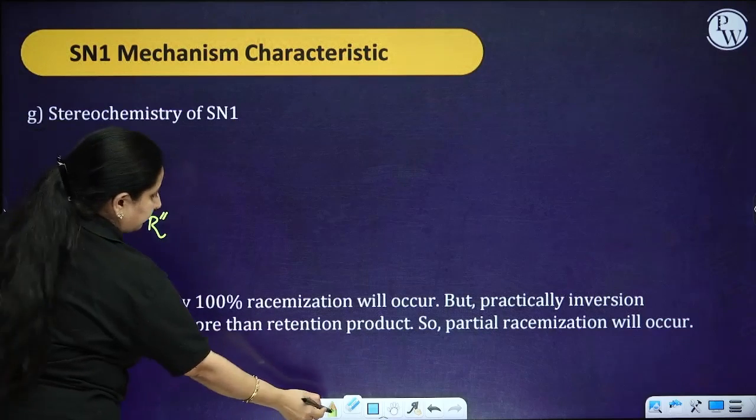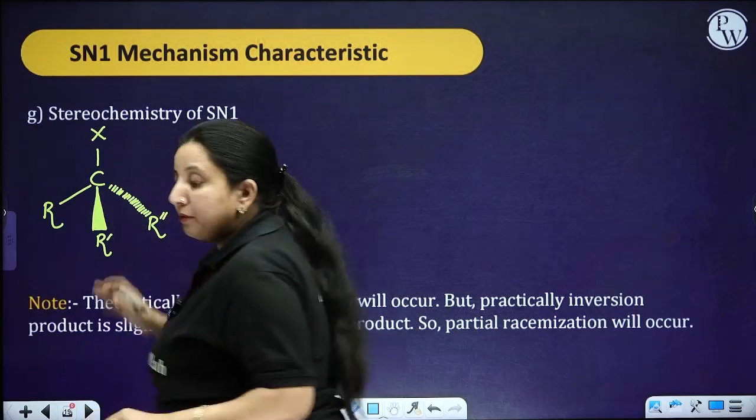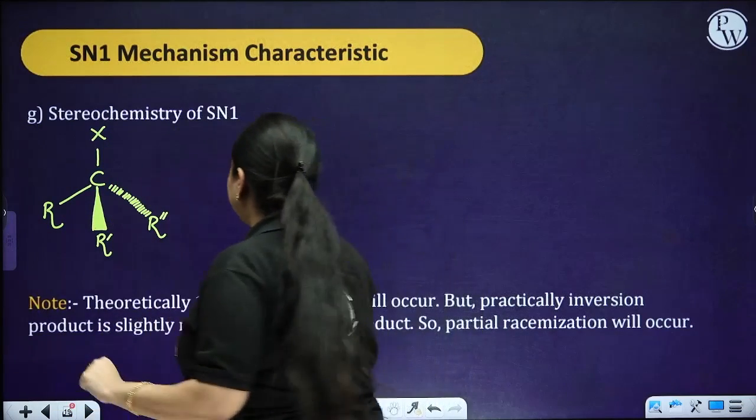Over here, halide is going to come. Fine. Now the very first step was what? The formation of the carbocation.